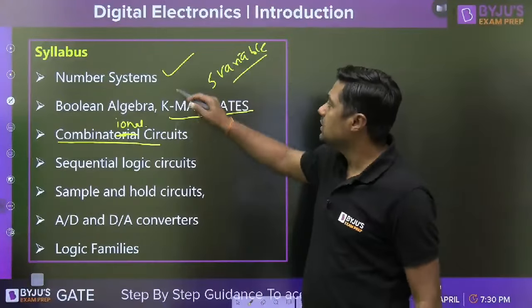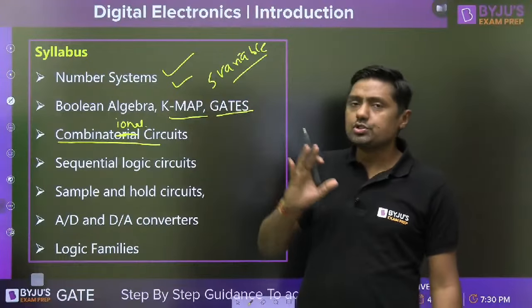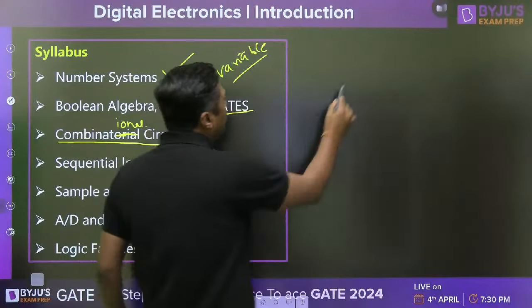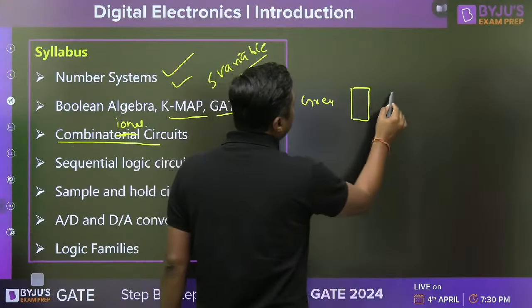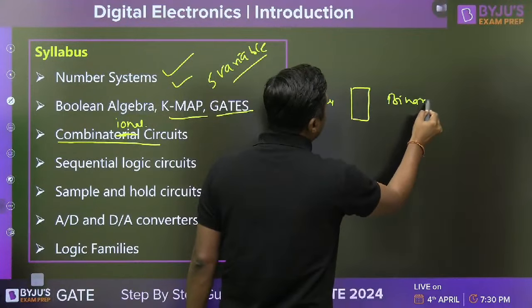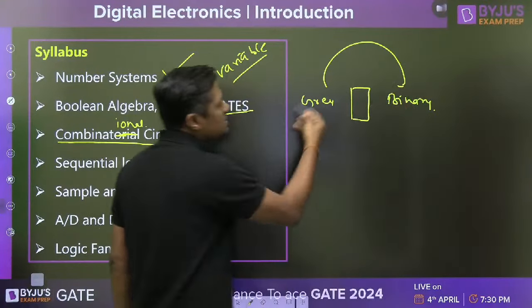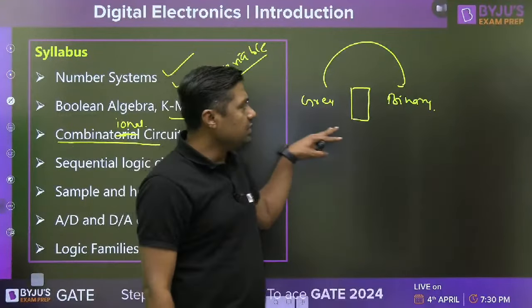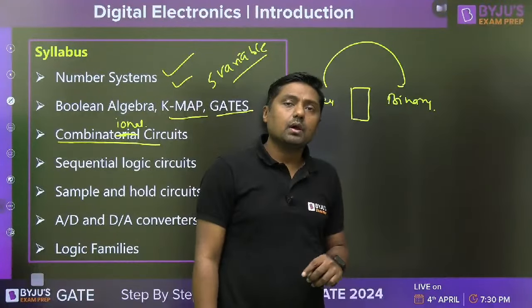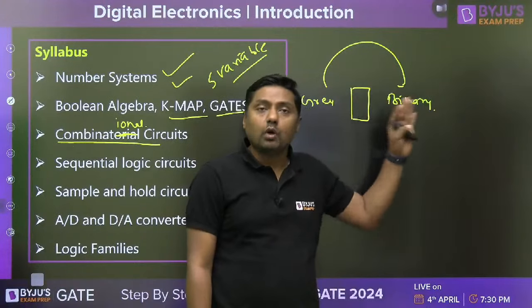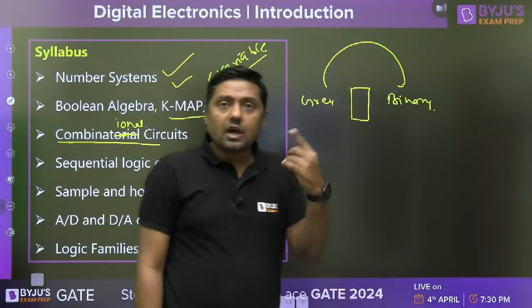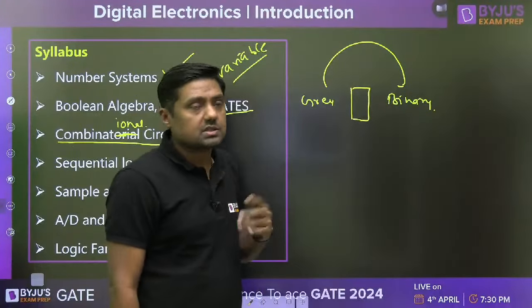the number system. Suppose there is one question: convert the gray code into binary code. And you have no idea about the gray code. How will you convert it? This is a combinational circuit. We are giving the gray code, we are getting the binary code. But with no idea about the gray code, no idea about the reflected code, how can we convert it? So you have to get the idea about the codes. That is the number system.